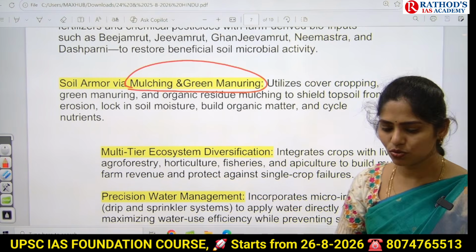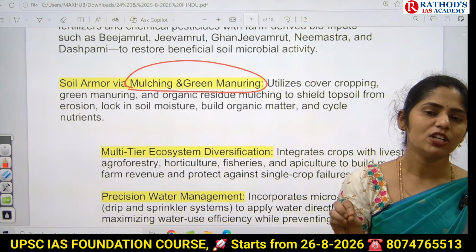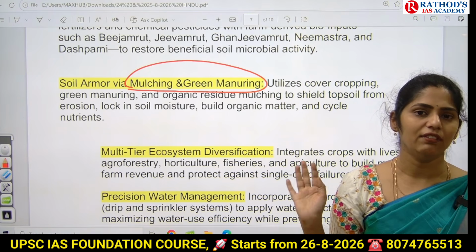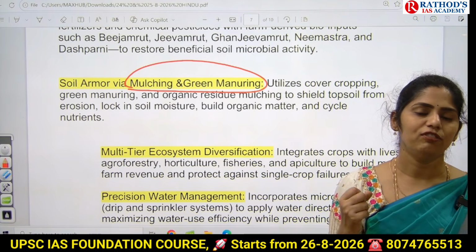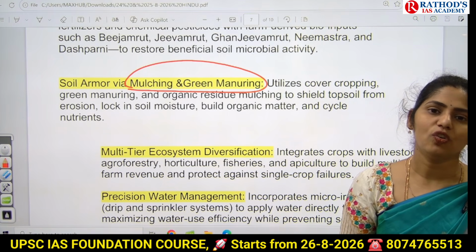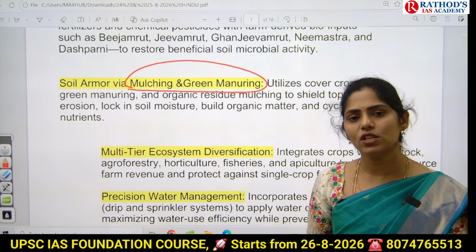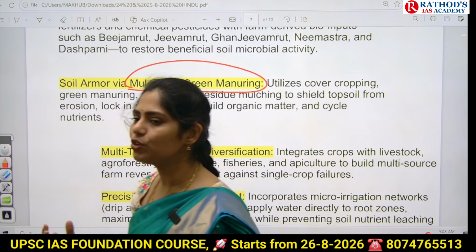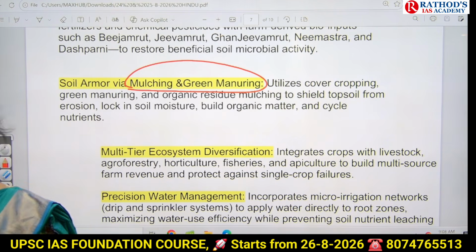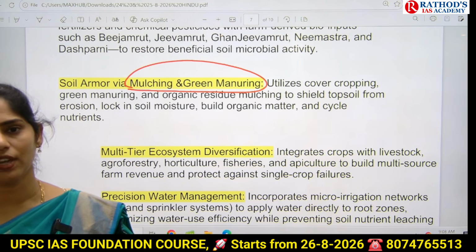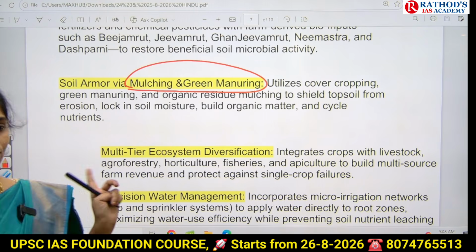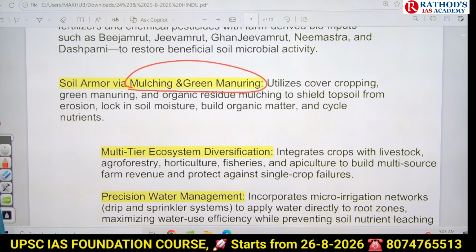Mulching means whatever soil is there, we cover that soil with dried leaves, so that it helps retain water for a long time, and slowly the dried leaves decompose and form a layer of humus, which is the topmost soil. Like that we have to focus on mulching and green manuring, so that it will lock in soil moisture, build organic matter and also cycle nutrients.